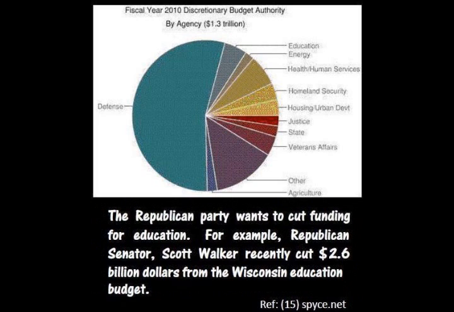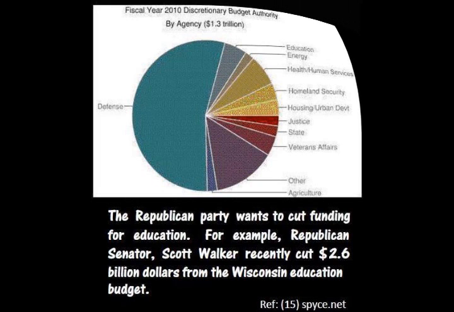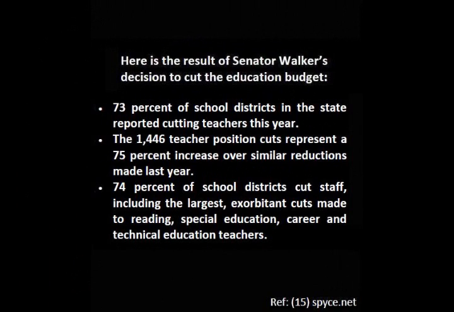The Republican Party wants to cut funding for education. For example, Republican Senator Scott Walker recently cut $2.6 billion from the Wisconsin education budget. Here's the result. 73% of school districts in the state reported cutting teachers this year. The 1,446 teacher position cuts represent a 75% increase over similar reductions made last year. 74% of school districts cut staff, including the largest exorbitant cuts made to reading, special education, career, and technical education teachers.